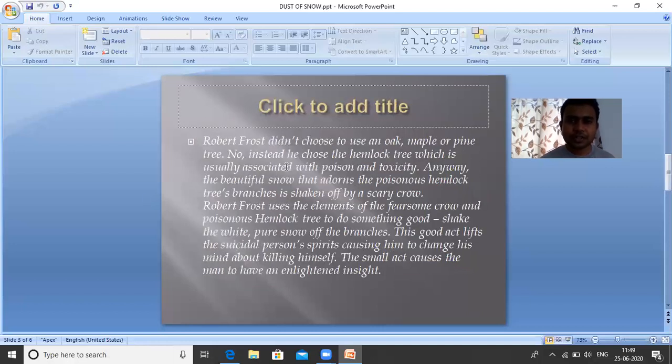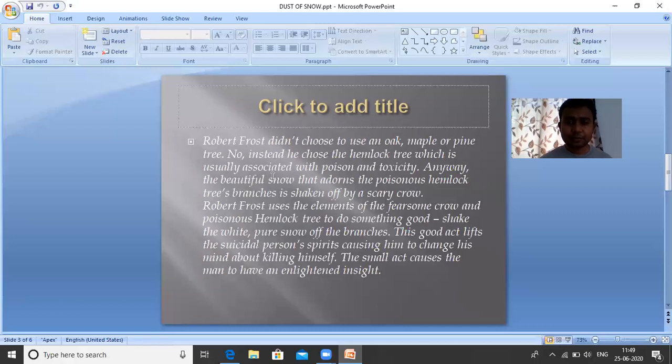Robert Frost didn't choose to use an oak, maple, or pine tree. He has used the hemlock tree, which is a very poisonous tree. Now you see, the poet could have used any type of tree. So many trees are there in the world. But the poet has chosen the hemlock tree as the example. The hemlock tree is very toxic, highly poisonous. The leaves of this tree, the whole tree, I mean, is very poisonous.